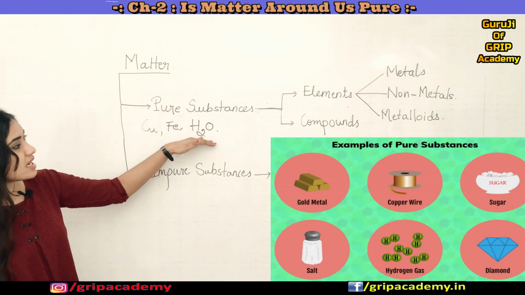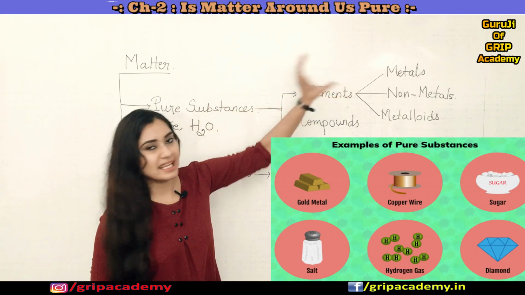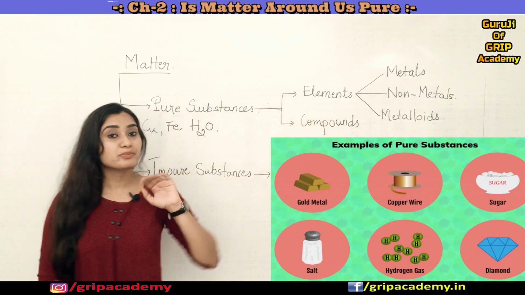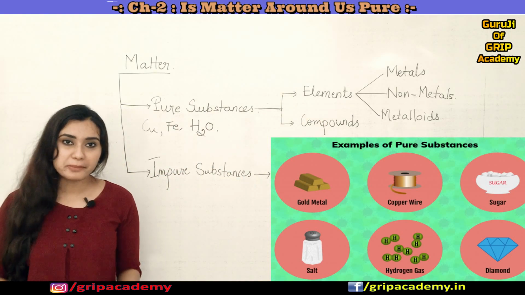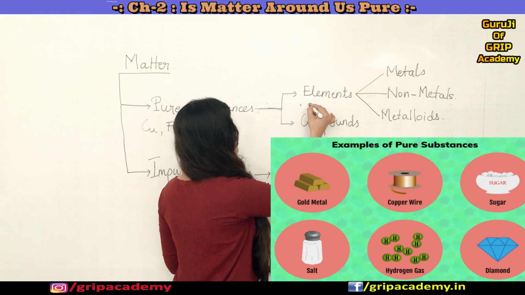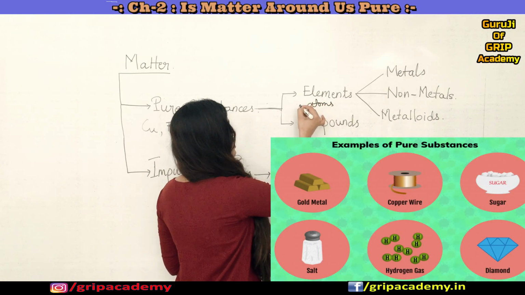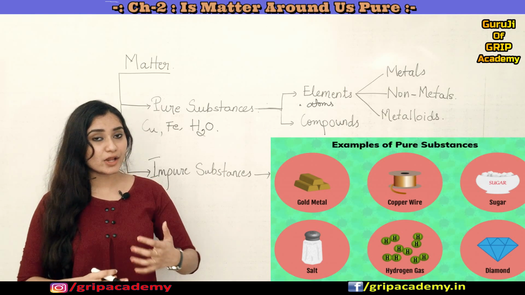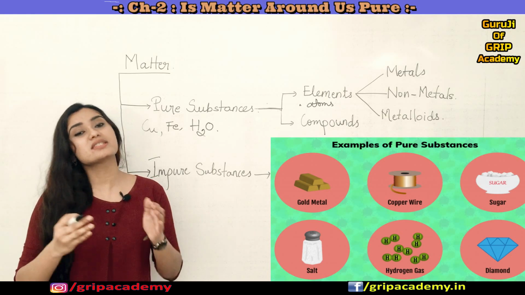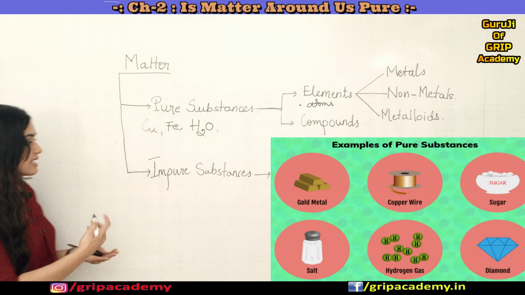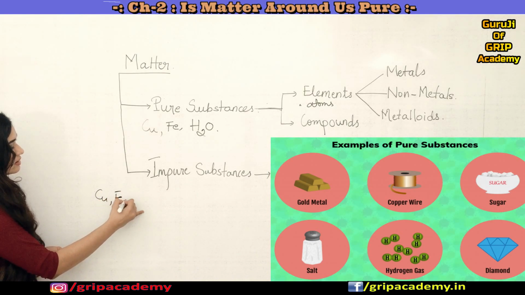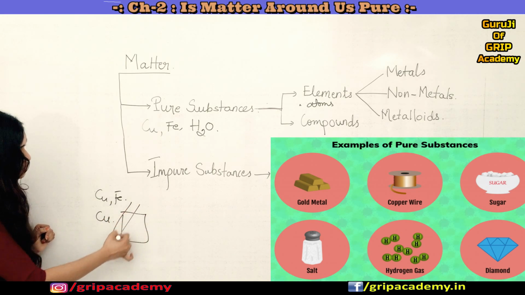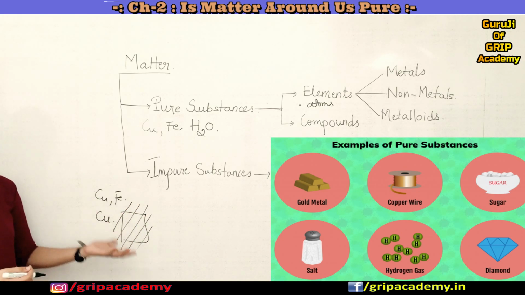Now let us understand what elements and compounds are. Elements are pure substances made up of the same kind of atoms, and they cannot be further broken down into simpler particles. For example, copper or iron. Suppose I take a copper sheet and cut it into smaller and smaller pieces.